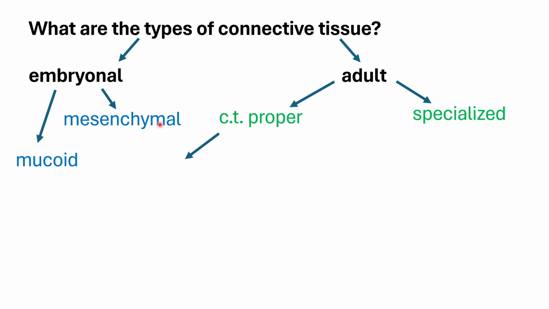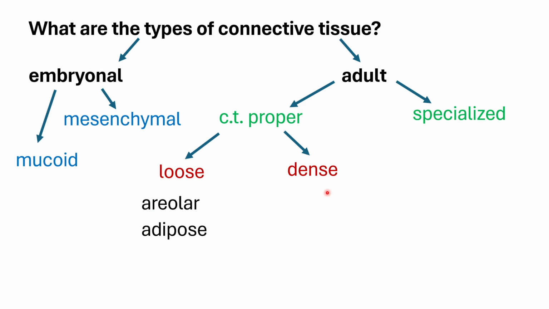While for the adult, you would have your connective tissue proper type and your specialized type. For the connective tissue proper, you would have further subtypes. You would have your loose type, wherein there are more cells than there are fibers. Again, loose type, more cells, while the dense type would have more fibers than cells. These loose and dense names pertain to how they look and how they feel, what their texture is grossly. Okay? So for the loose, you would have your areolar, your adipose, your reticular. We have already talked about this a little bit earlier. And for the dense, you would have your regular and your irregular type.